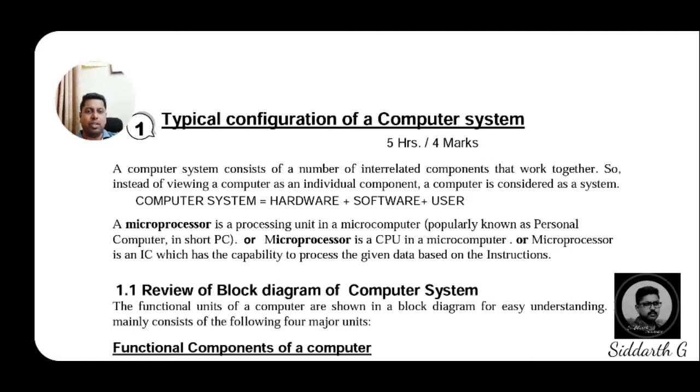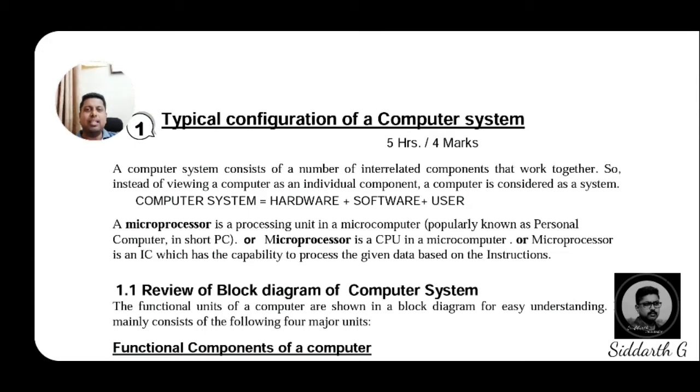Very unique and also very important devices to the computer. Of course, this is a part of the computer. So let us discuss the microprocessor later, when we review that particular block diagram of the computer. Then coming to the exact review of the block diagram of a computer system.